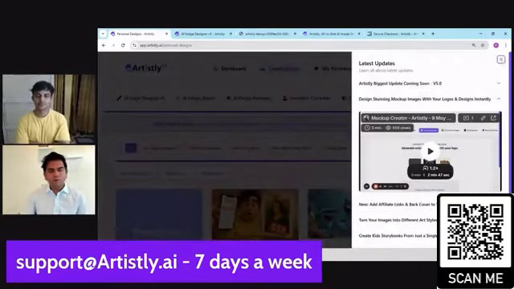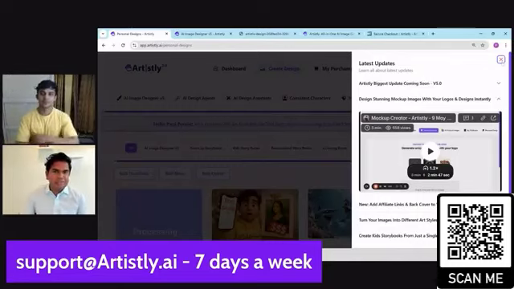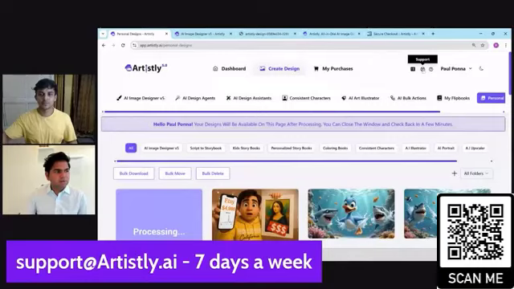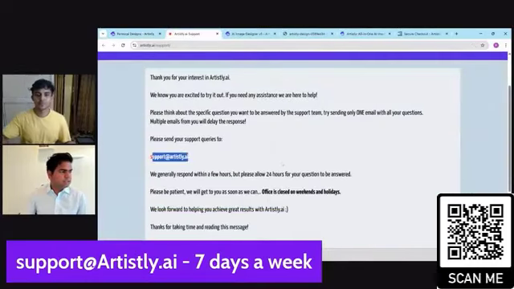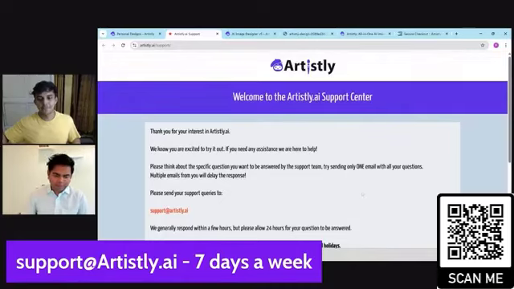What we're going to do is, every time you log in, we don't want to show you 10 times a day, but maybe once every 24 hours, we're going to show you here so that you can keep monitoring that. The second thing is the support. We click on the support tab, and you'll see the support page. Although it says the office is closed on weekends, you can ignore that. As of last month, we've been consistently doing 7 days a week. So just a quick update on that.